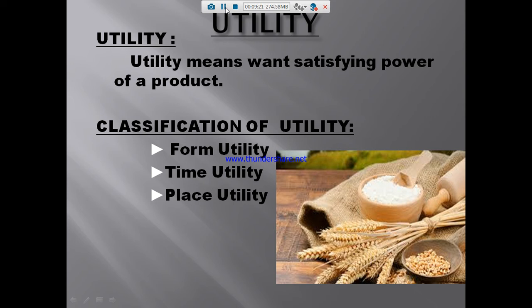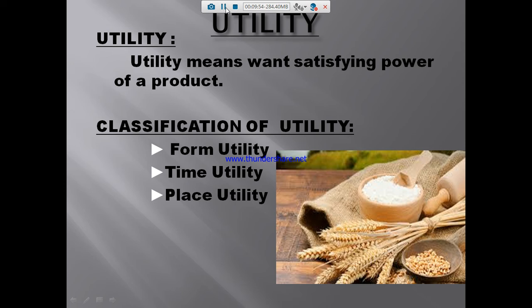So if I am going to pay 1000 rupees for a saree or chudi, only if the design and the color satisfy me will I be satisfied with the product, is it not? So utility means the satisfying power of a product. Okay, so production in the economy refers to the creation of those goods and services which have some exchange value. It means the creation of utility. So utility means the satisfying power of a product.